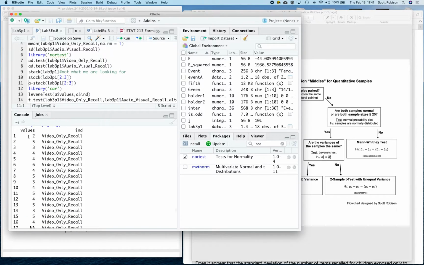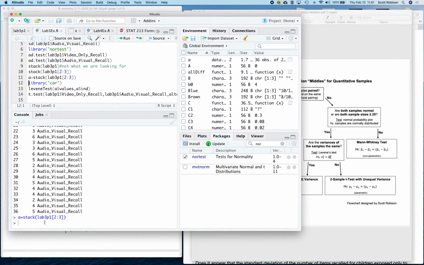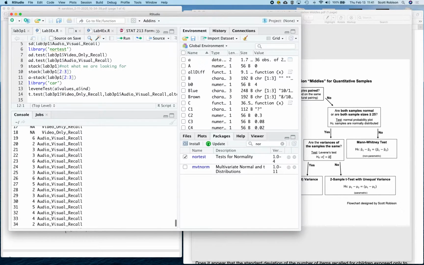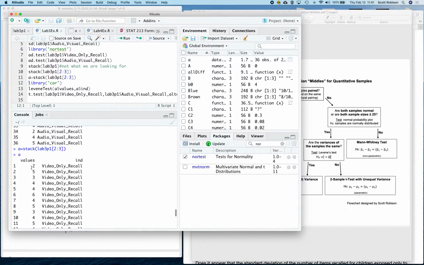So finally, I just have these values from those two columns specifically. I'm going to do that same command that I just did, but I'm going to now call it the letter A. So when I now press A, I can actually get these.